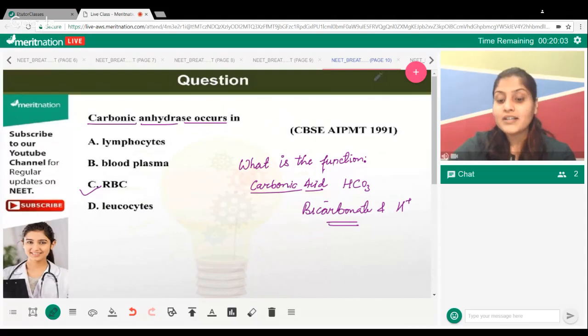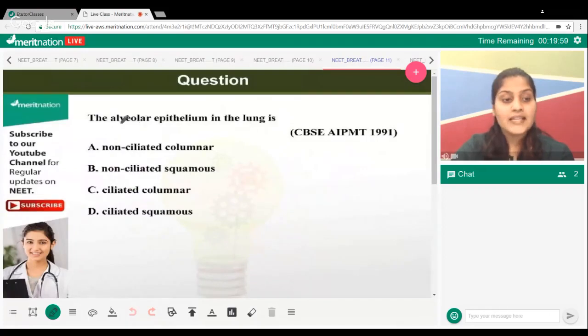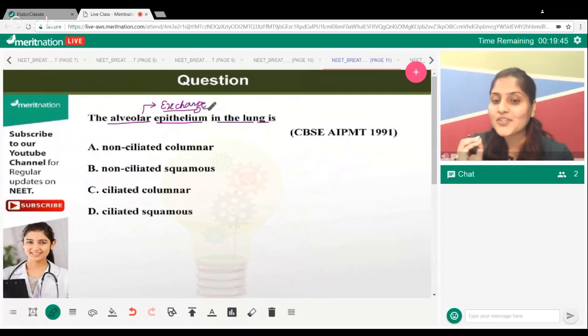Now, arriving to the last question of your session today. The alveolar epithelium in the lungs is. What type of epithelium do you find in alveoli? Remember, alveoli are the site of exchange. When exchange has to happen, what sort of epithelium comes into picture? There is a very peculiar type of epithelium. It is even there in your capillaries. What is it?